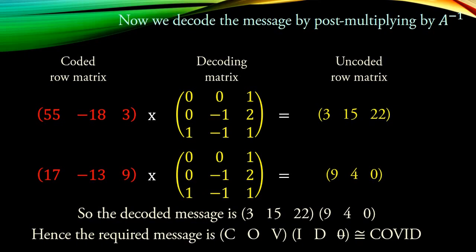And one question I wish to ask you: the message is sent, something like COVID, but how should this matrix be sent so that it will also be secure? If you find the answer, put it in the comment box.